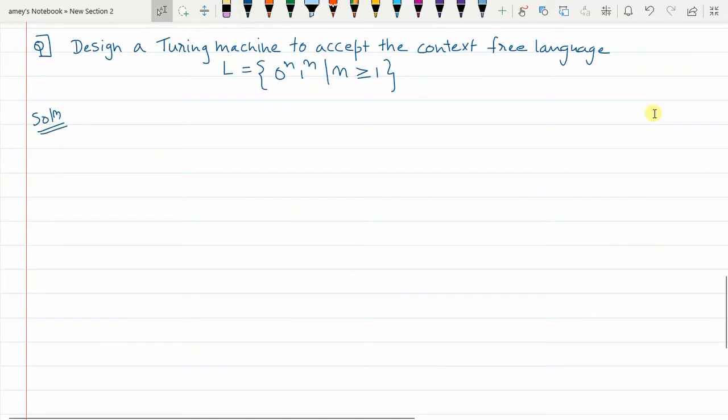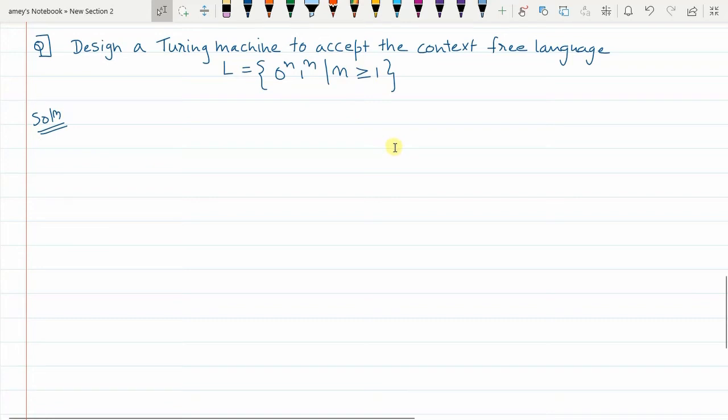In this problem, we are asked to design a Turing machine to accept the context-free language L equal to 0 raised to n, 1 raised to n, such that n is greater than or equal to 1. As you know, we have already solved such kinds of problems. The language is very simple. Only after all the zeros are exhausted, ones should start, and the total number of zeros should be equal to the total number of ones. And n should be greater than or equal to 1. That means the null string should not be part of this language.